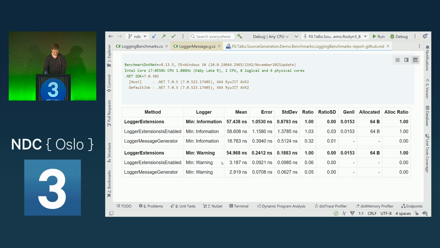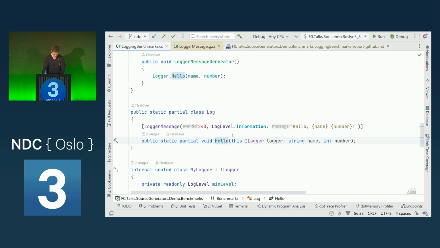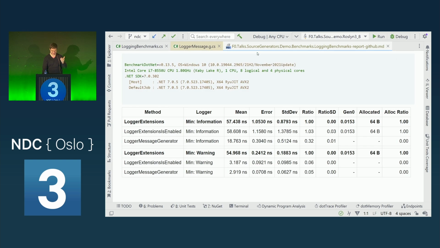So if we compare, actually in the benchmark I also log with a minimal log level. Okay, sorry, because we log here in an information. But if we set the minimum level to warning, then this information isn't logged.